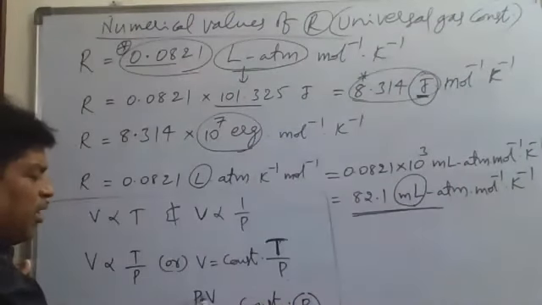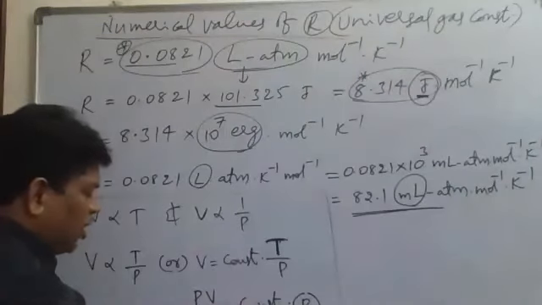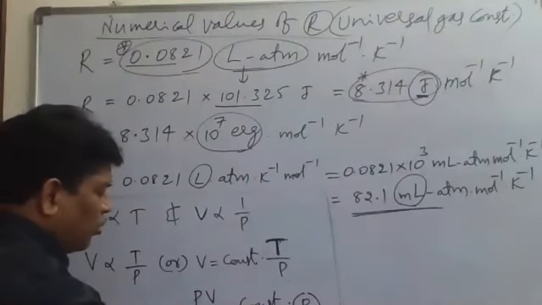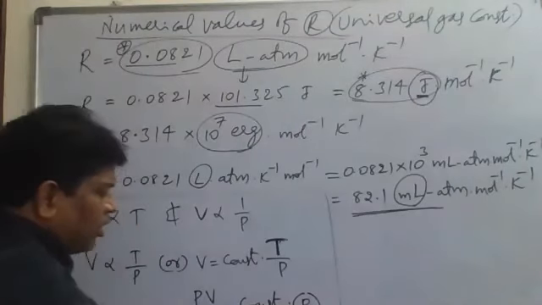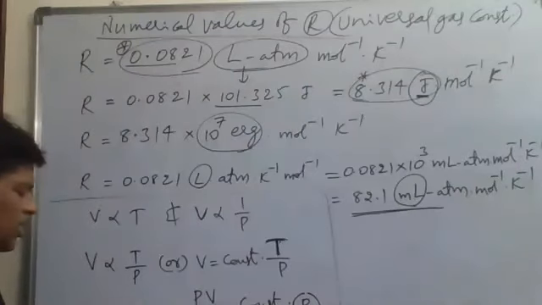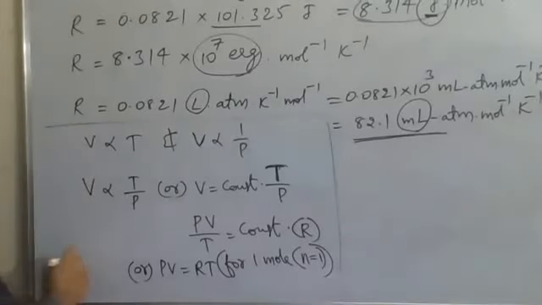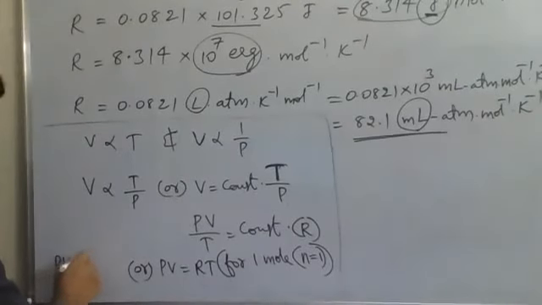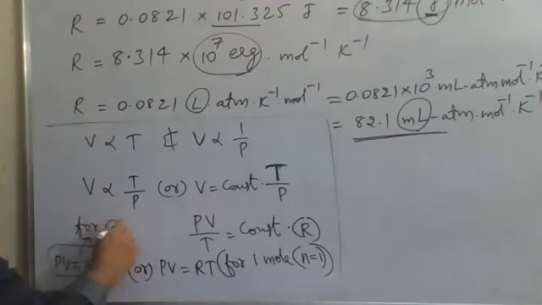Now from this, PV is equal to RT. It is for 1 mole, meaning the number of moles is equal to 1. If you take n number of moles, the same thing we can write as PV is equal to nRT. PV is equal to nRT for n moles.